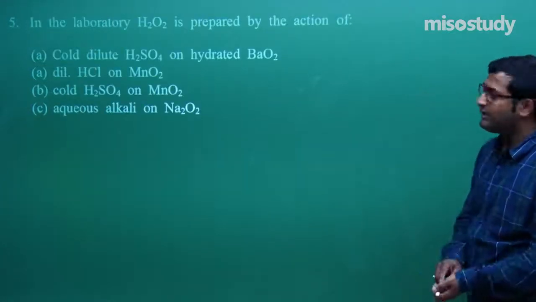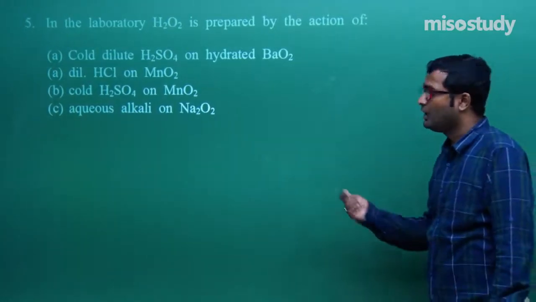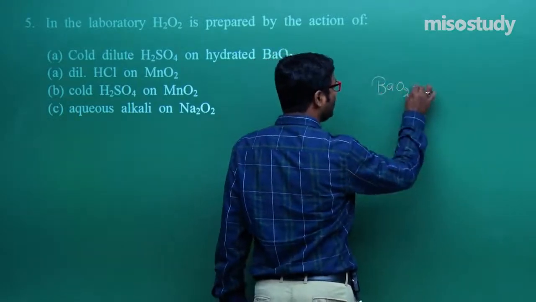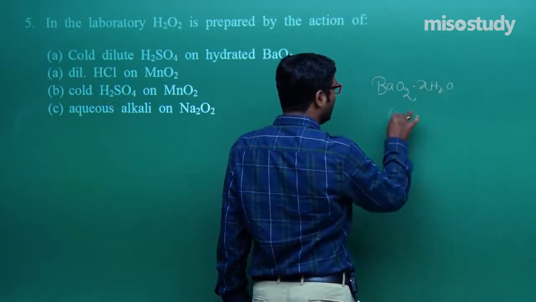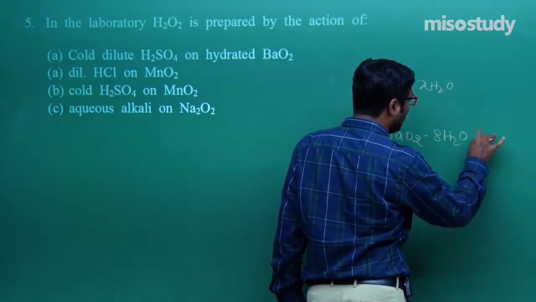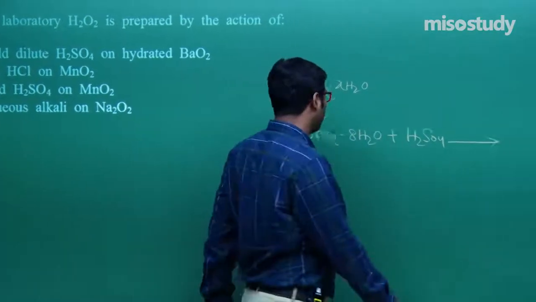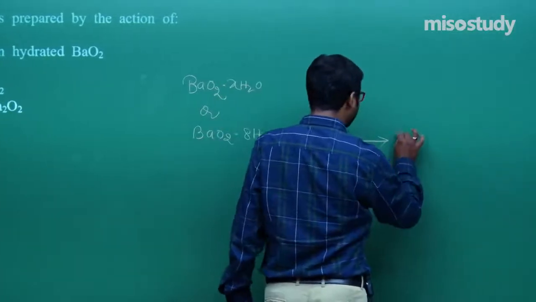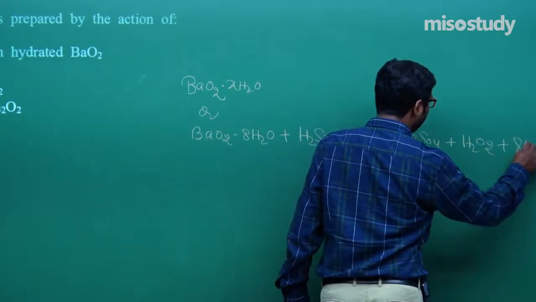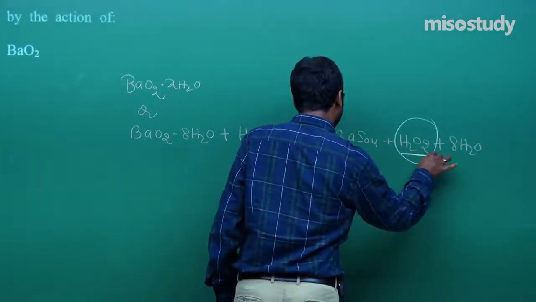In the laboratory, H2O2 is prepared by the action of, what is the laboratory method of preparation? We people know that in laboratory BaO2 into XH2O, or it can be written like this, BaO2 into 8H2O on treatment with H2SO4. Do you remember this reaction? It gives you BaSO4 plus H2O2 plus 8H2O. Remember, this is the product, hydrogen peroxide.